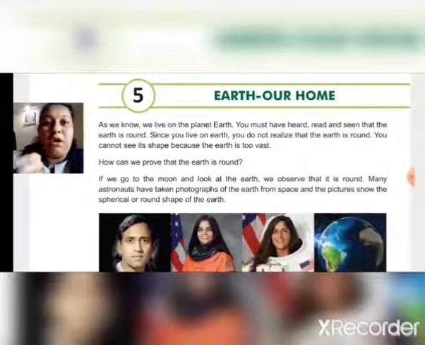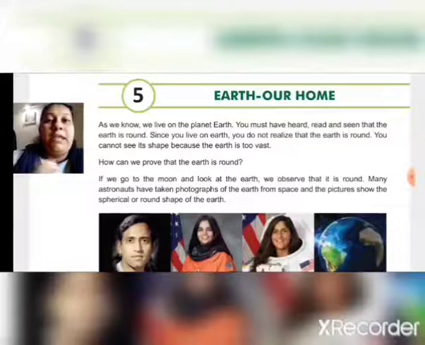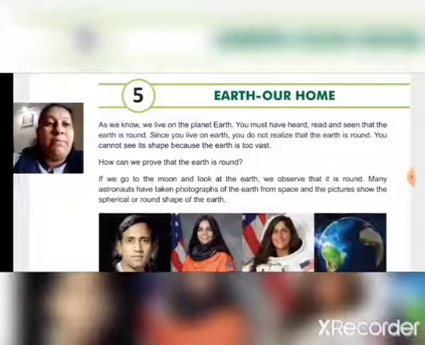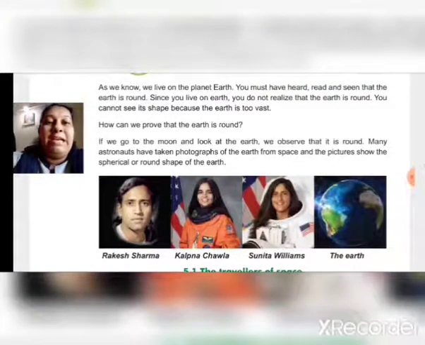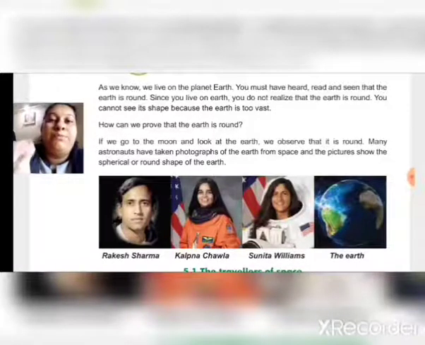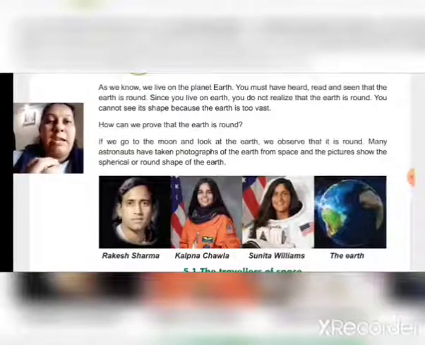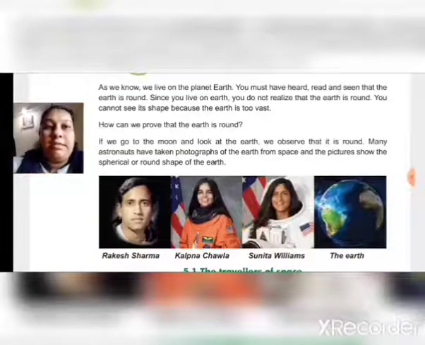Many astronauts have taken photographs of the Earth from space and the pictures show the round shape of the Earth. Astronauts like Rakesh Sharma, Kalpana Chawla, Sunita Williams have gone to space, taken photographs of Earth from space and proved that our Earth is round.